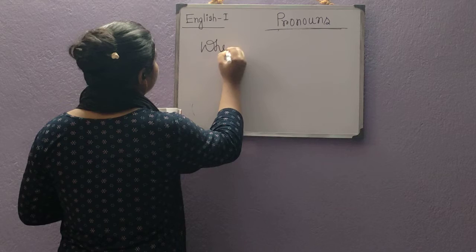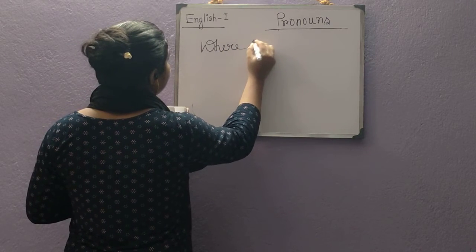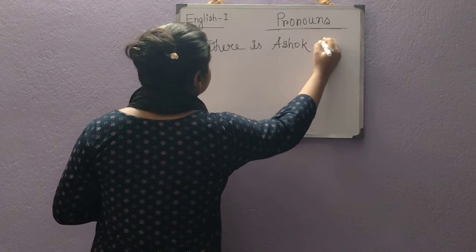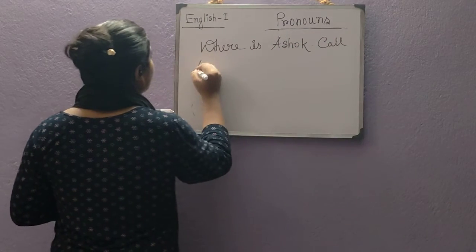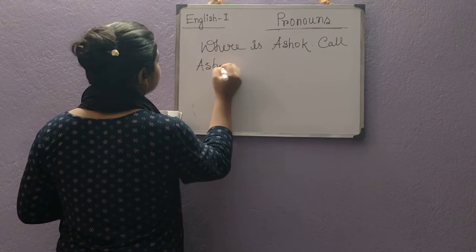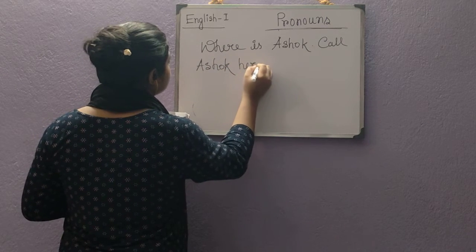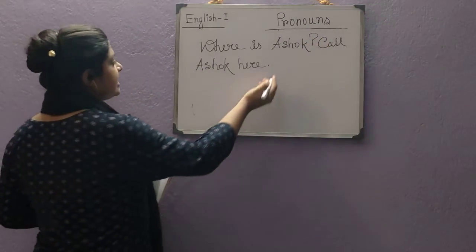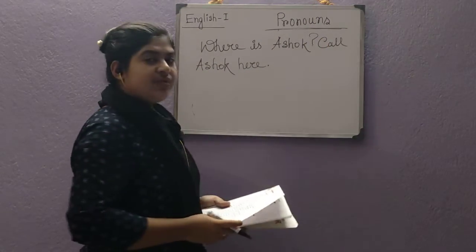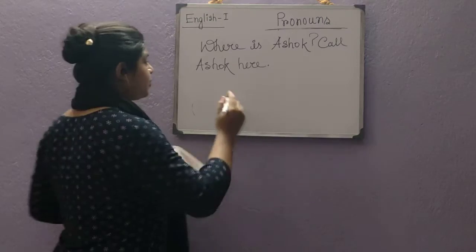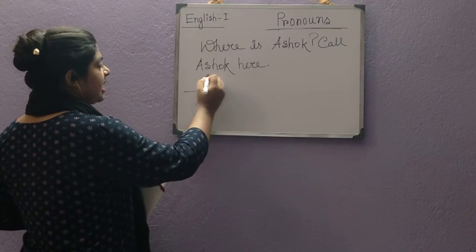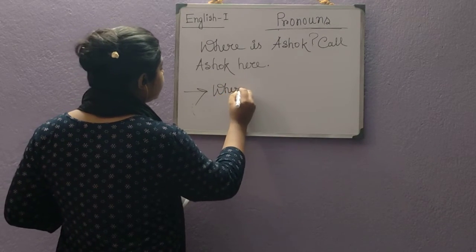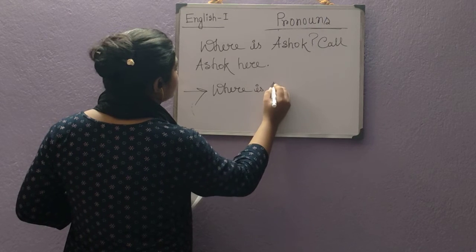Where is Ashok? Call Ashok here. Now, here you can see the name Ashok has been repeatedly used. So what do we have to do? Instead of taking the name of Ashok once again, we write like this: Where is Ashok?